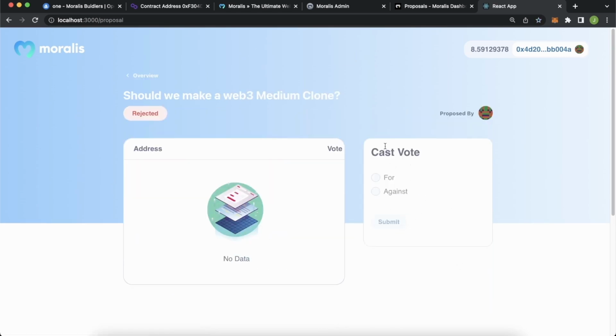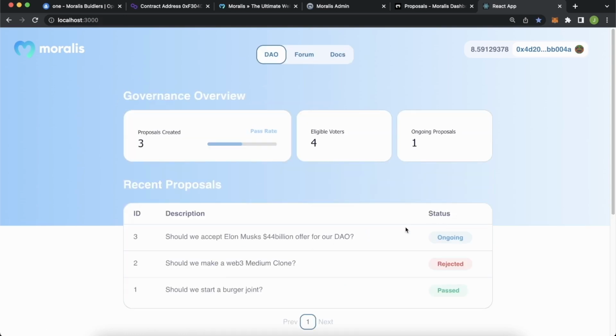And if we go there, our cast vote ability is disabled because this has already concluded voting. It actually got no votes, so it wasn't passed. And we can still vote on this third proposal. So everyone who has the NFT that allows voting in this DAO can still go ahead and vote on this proposal. So that's the complete build.